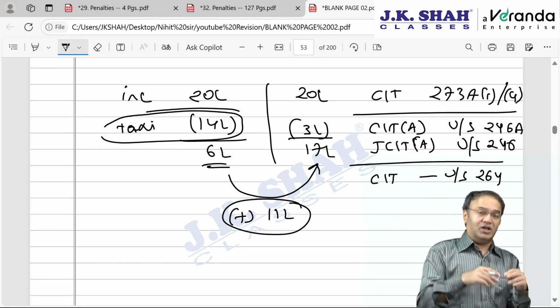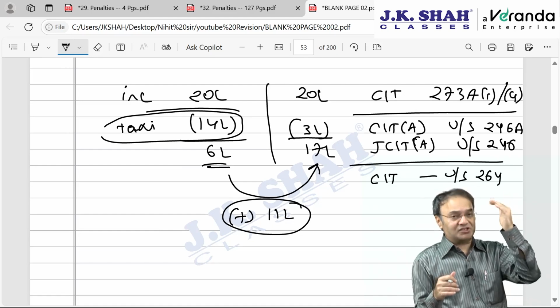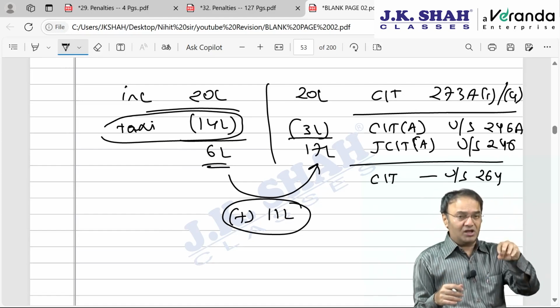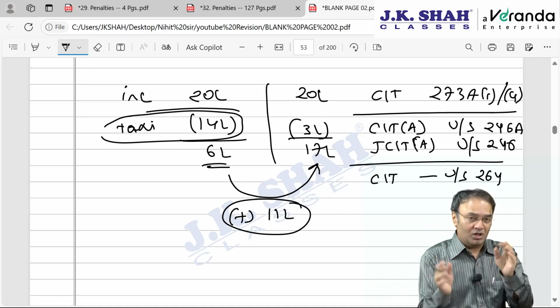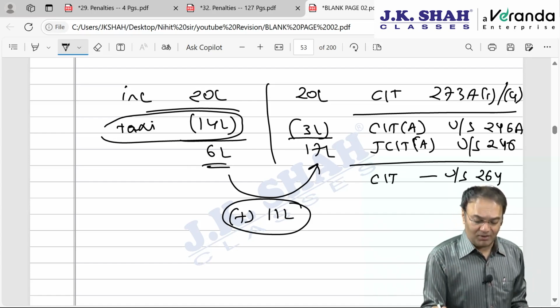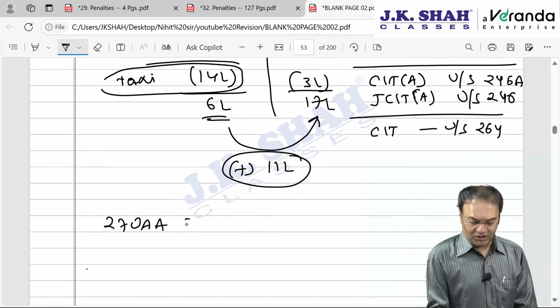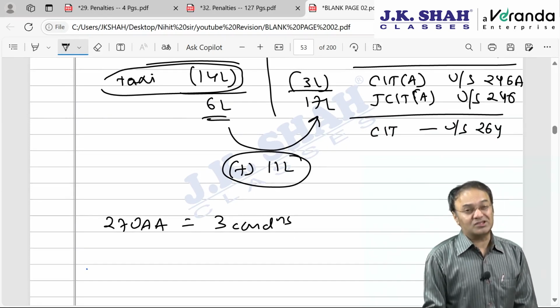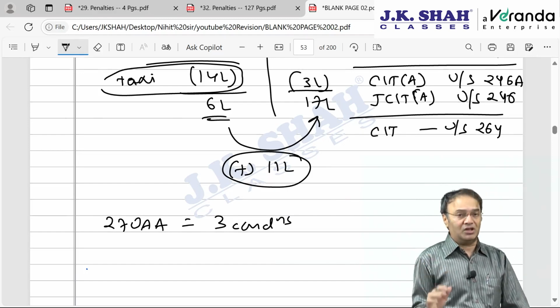But is there any remedy available right now after the assessing officer passes the assessment order, making addition and charging tax, but before AO passes the penalty order? In between, if there is a time gap, the assessee can avail remedy under 270AA by fulfilling three conditions. Which are the three conditions? These three conditions you have to remember, slightly important. Question hasn't come up till now, but if a question comes, it will be a theory question.